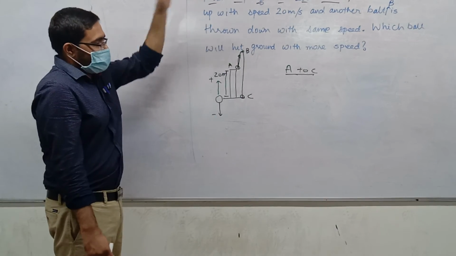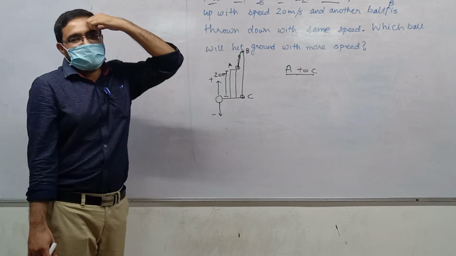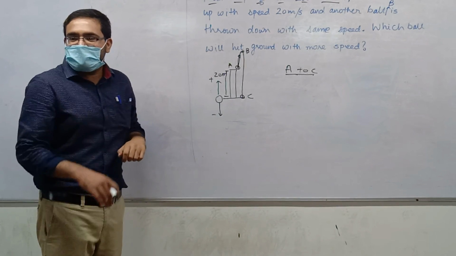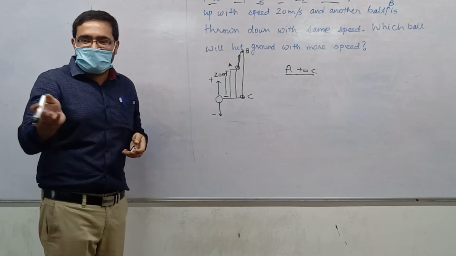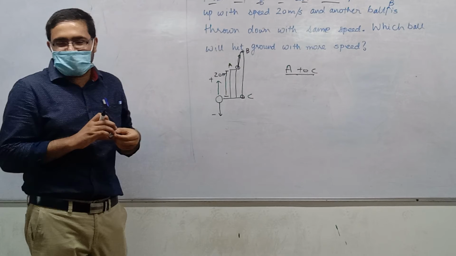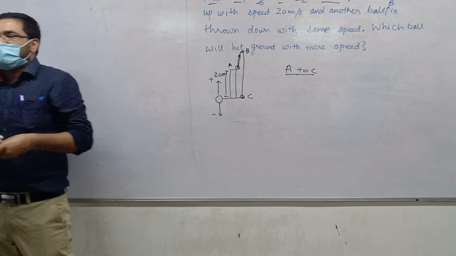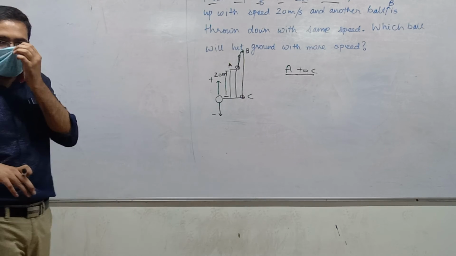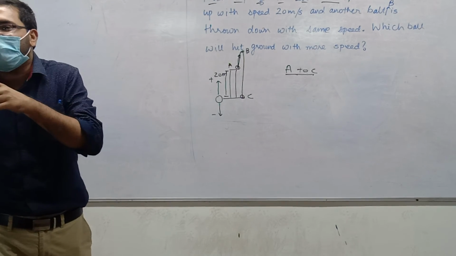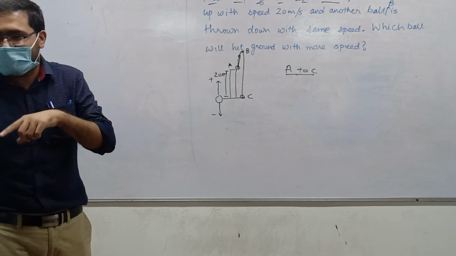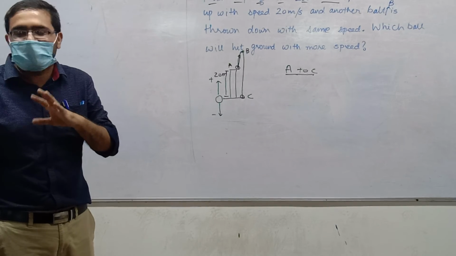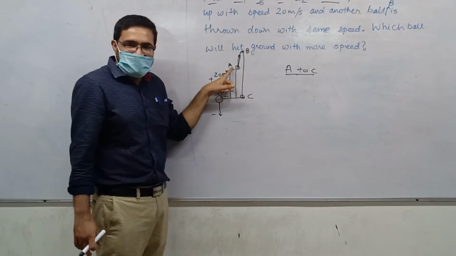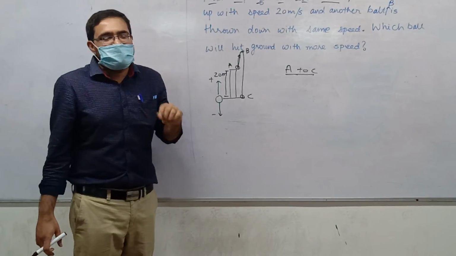First, second, third. Who says first? What's your rationale behind using that? Ariba, can you please stand up and tell us why first? Final and initial velocities are given. Given or not given? What is the initial velocity, at A? 20 meters per second.